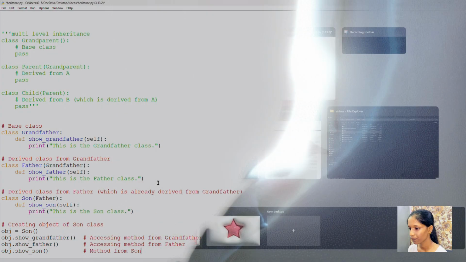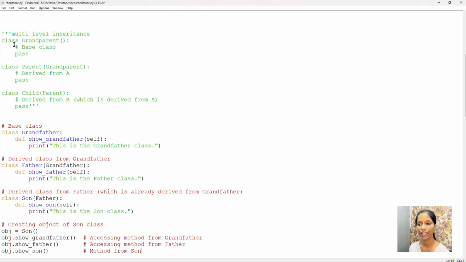Now for an example, here you can see the syntax for multi-level inheritance. First I will be creating a class for grandparent and I'll be writing the block statements. Then another class of parent where it will acquire the properties of grandparent. So I will be writing here grandparent and some statement blocks. And then I'll be writing the child class where it will acquire the properties from parent, which has acquired some properties from grandparent. That is the base class. This is the first derived class and then this is the second derived class. Now let's see an example.